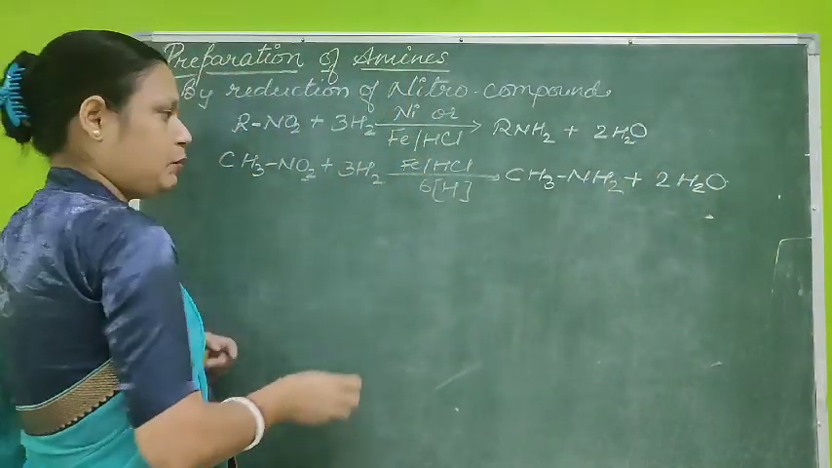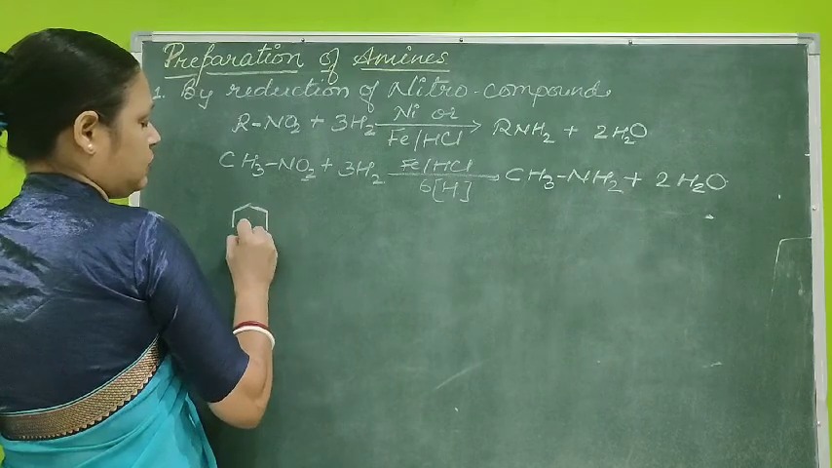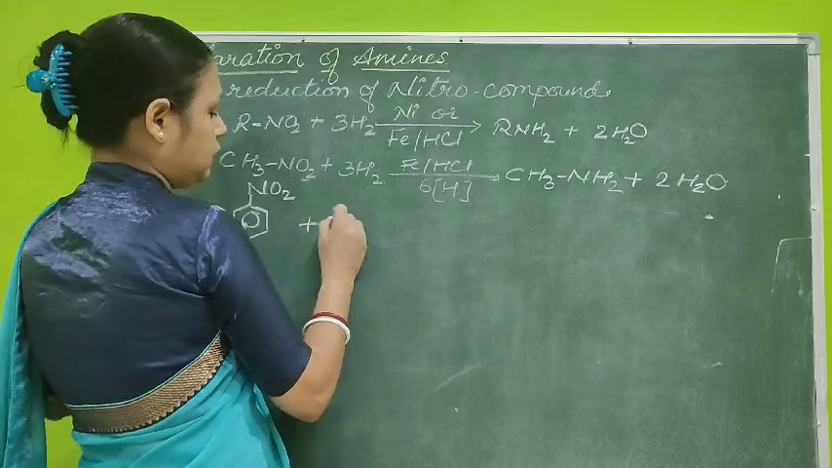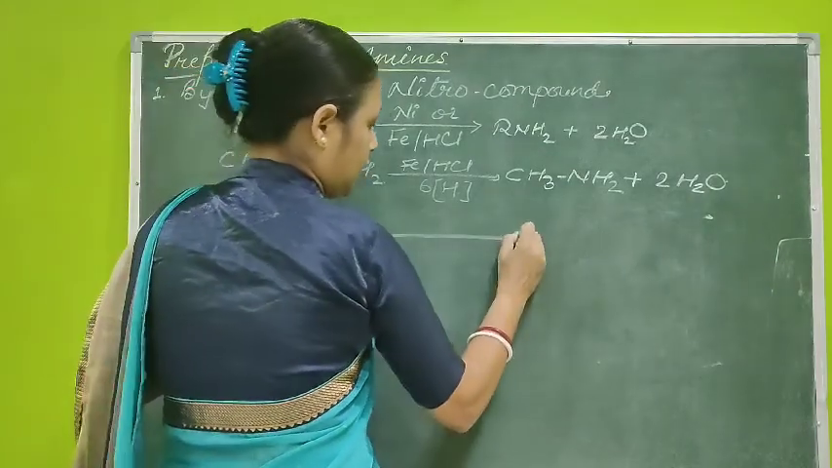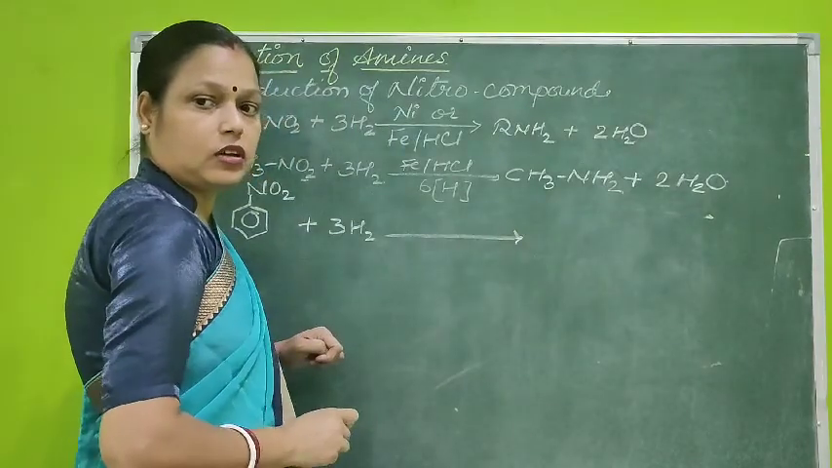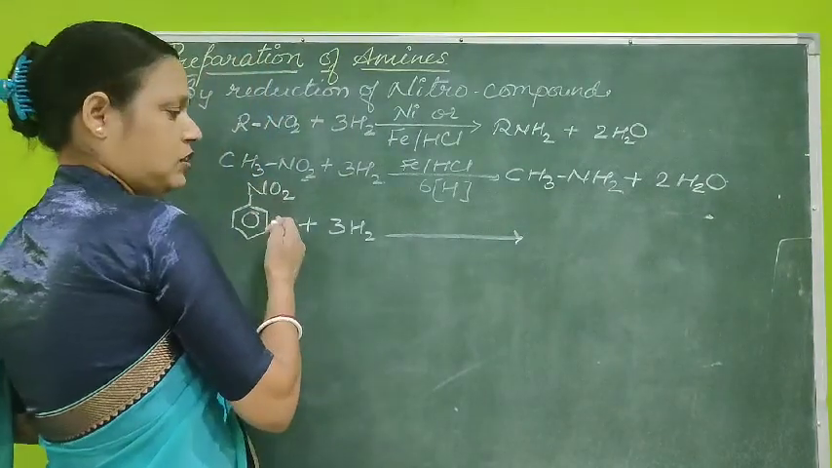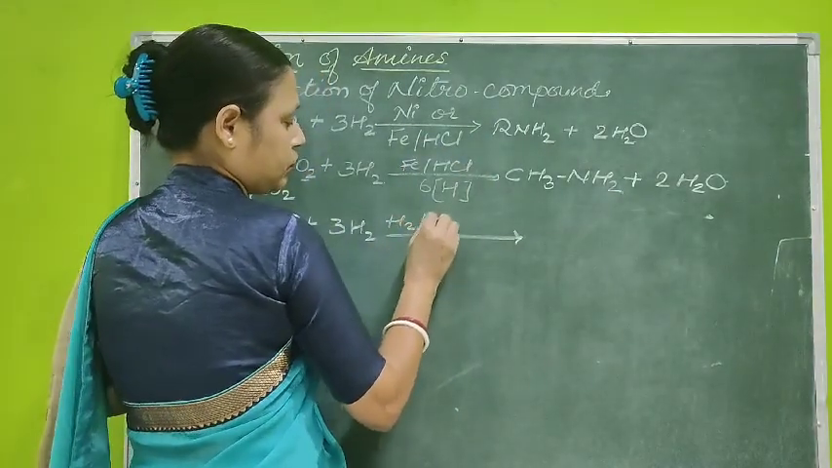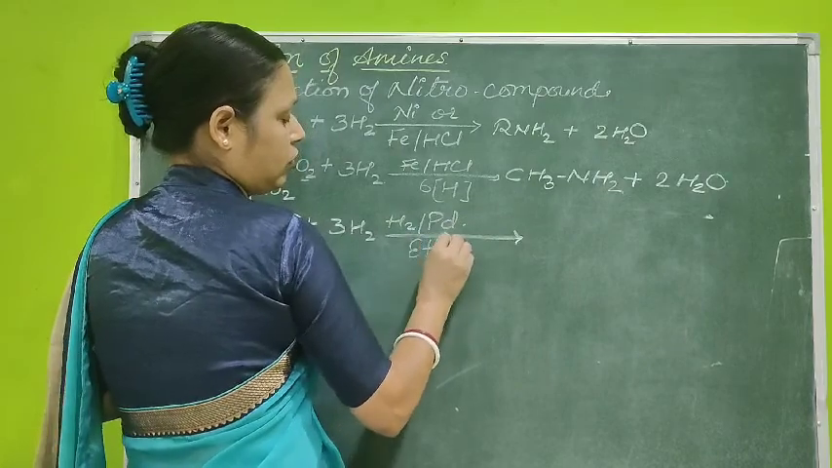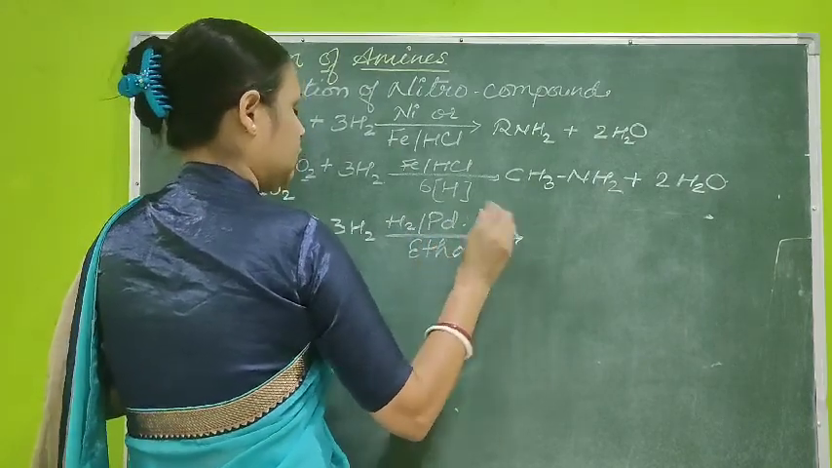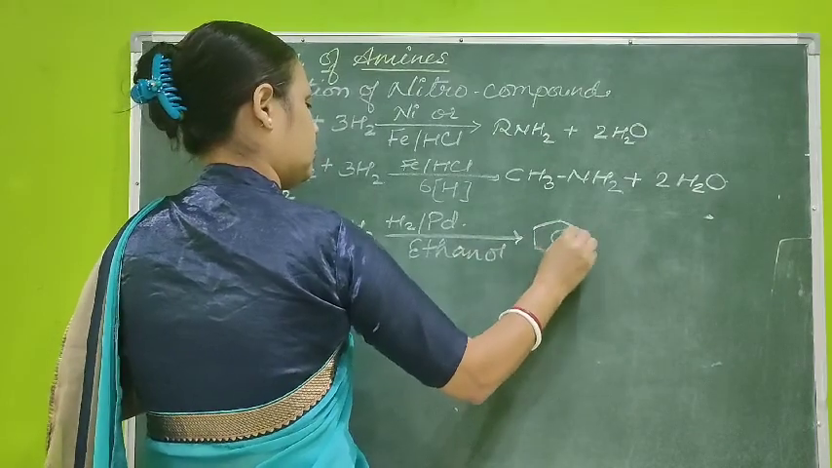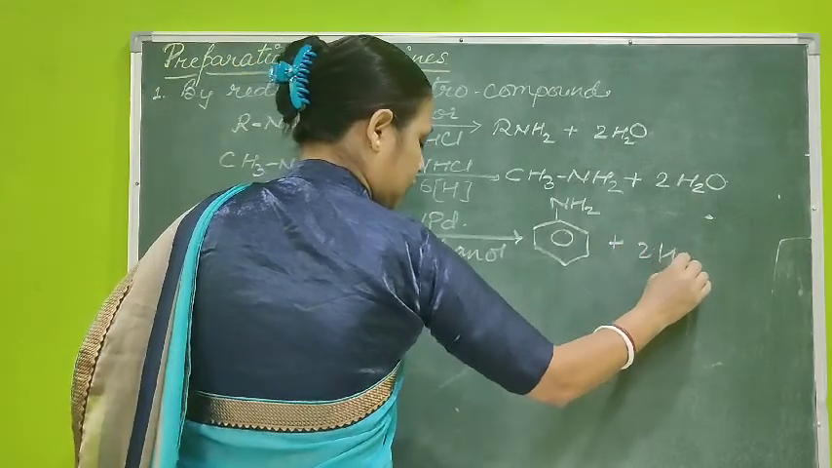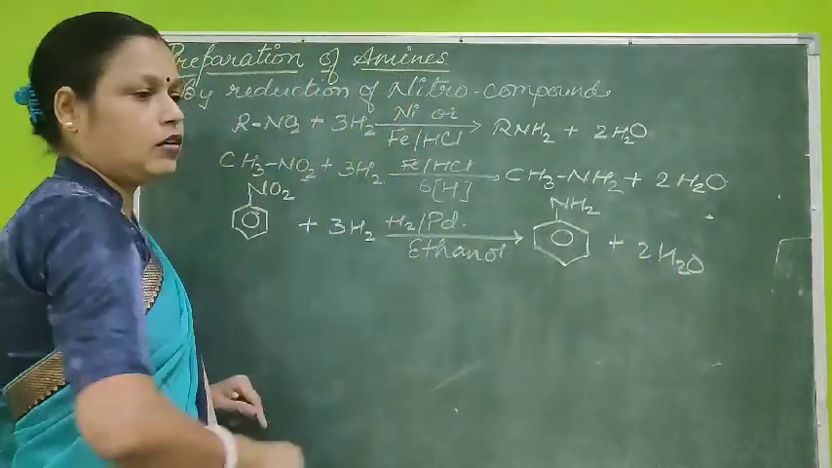We will see another example. Suppose I have nitrobenzene. In this, if the reduction is done, the condition is changed. When nitrobenzene is reduced, instead of using these compounds, we will use either hydrogen and palladium, and that also in the presence of ethanol. So this will give you aniline, and the byproduct is water itself. So this is the first method.